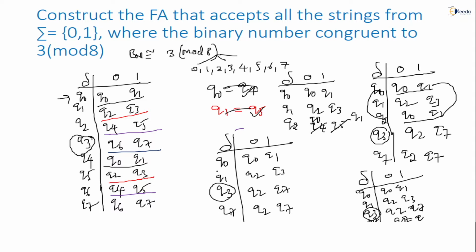How many states do we have now? 1, 2, 3, 4. We got 4 states. How many states did all of you get? 4. So you can write the number of states in the minimal FA is equal to 4 only.